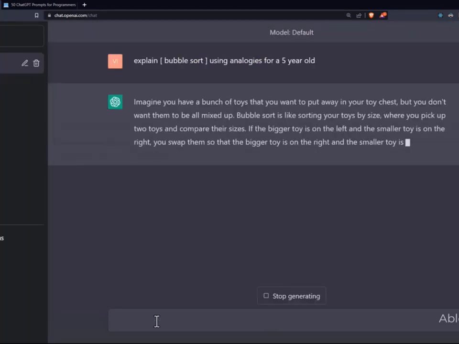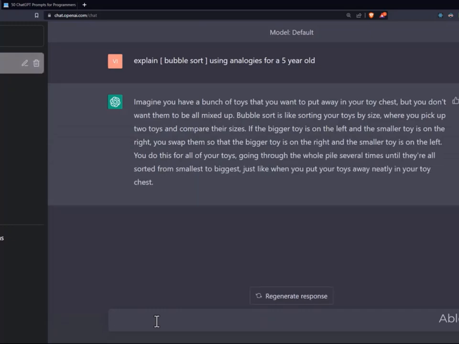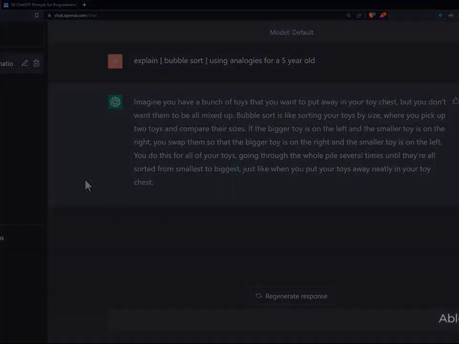And I like how it starts by saying, imagine you have a bunch of toys that you want to put away in your toy chest. So I really like the way it explains everything in just one paragraph. And it's a very simple but precise definition of bubble sort algorithm. So this one gets a thumbs up. So you can use this to understand a particular algorithm in a simple manner.